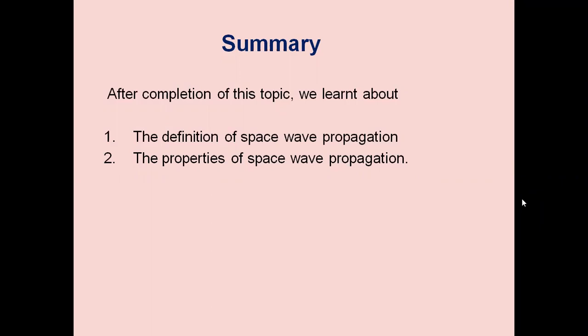So we can consider two paths for the reception. The radio waves from the transmitting antenna reach the receiving antenna through two paths, namely the direct wave and the ground reflected wave. And we have to consider the height of the transmitting antenna and receiving antenna. If the heights of the transmitting antenna and the receiving antenna are higher, we can cover more distance. That is the main advantage of space wave propagation.